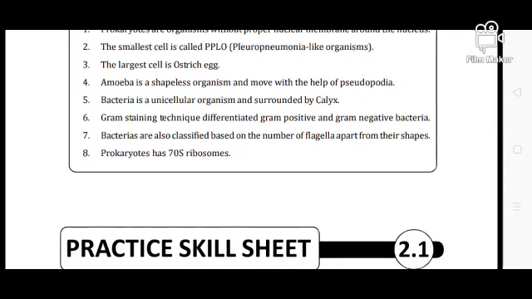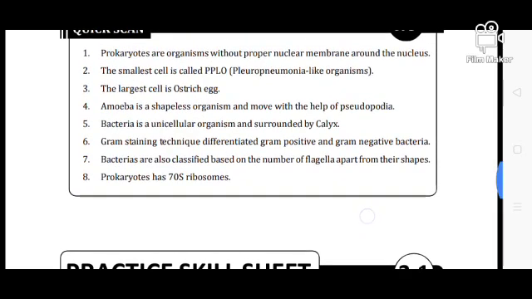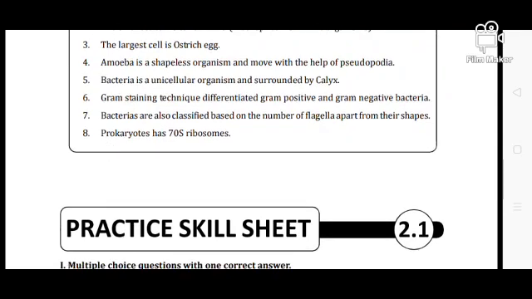The gram staining technique differentiates between gram positive and gram negative bacteria. Bacteria are also classified on the basis of the number of flagella apart from their shapes. The prokaryotes have 70S type ribosomes, with two subunits, 50S and 30S.